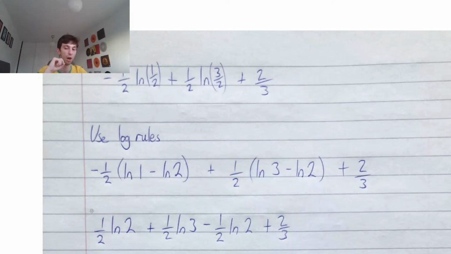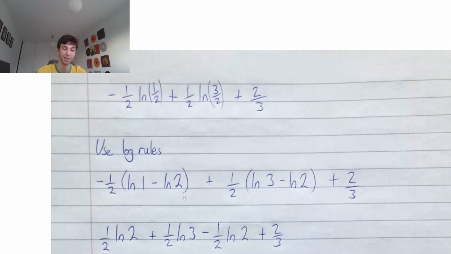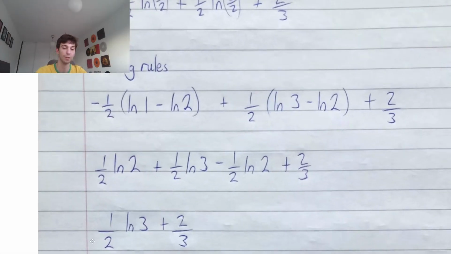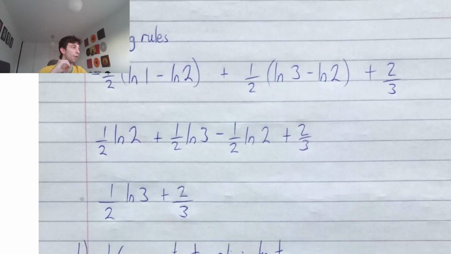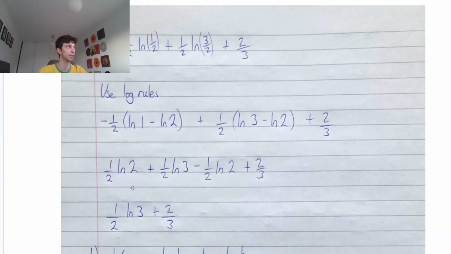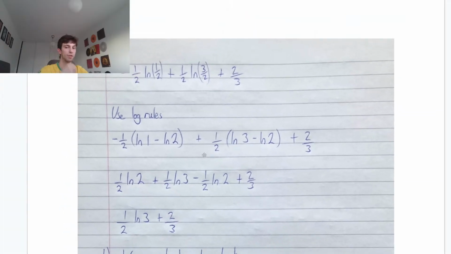We can quickly see our half ln 2 minus a half ln 2, these will cancel out. So we get left with a half ln 3 plus 2/3 because our ln 2s will cancel out. That's your final area for part B. Definitely long, definitely tricky, using those log rules and being very careful when expanding out. Very easy to make silly mistakes on these kind of questions.